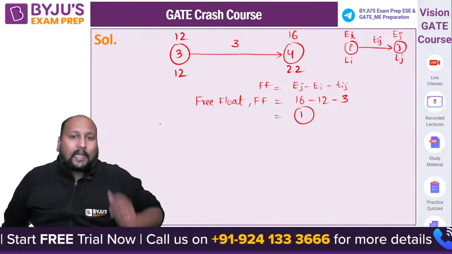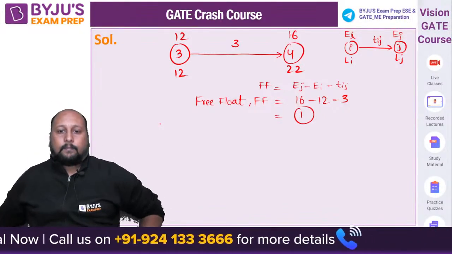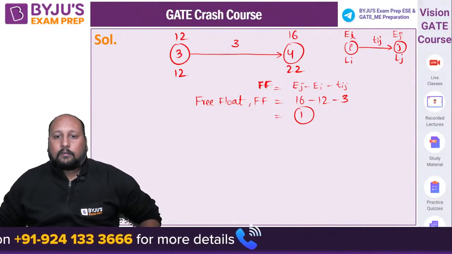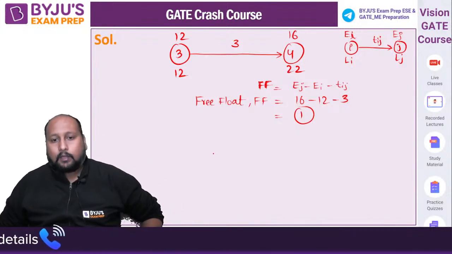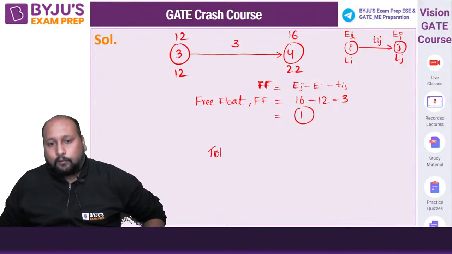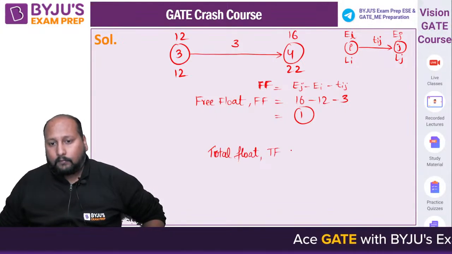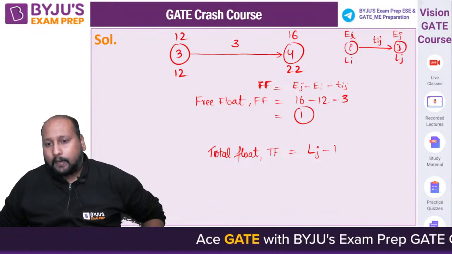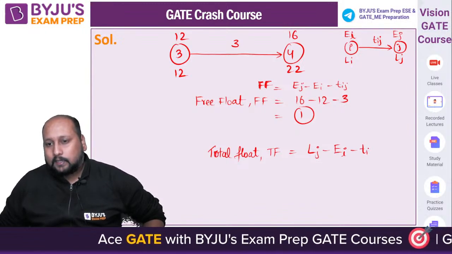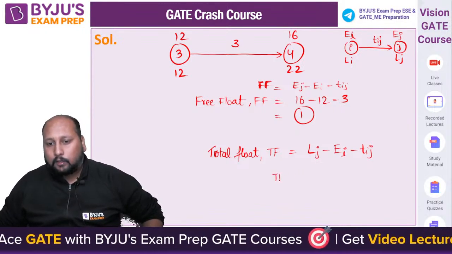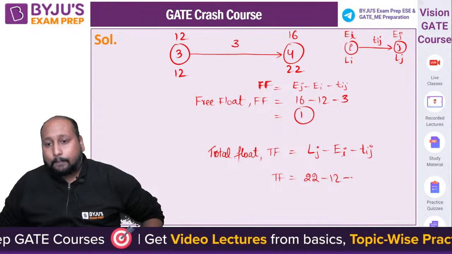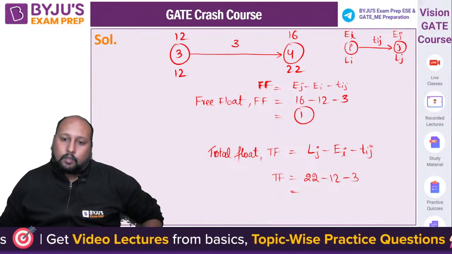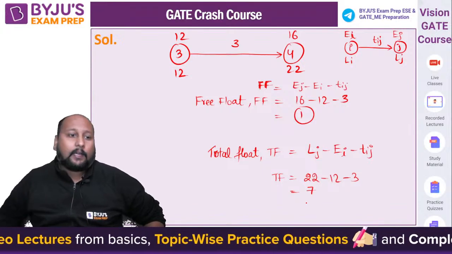Okay. Can you tell me what will be the total float? Anyone? What will be the total float for this activity 3 4? Anyone who can tell me in the comment section? If you want to calculate total float, let me give you the formulation first of all. That is equal to LJ minus EI minus TIJ. Let us place it over here. What will the total float be? 22 minus 12 minus 3, right? So 7 will be the total float.